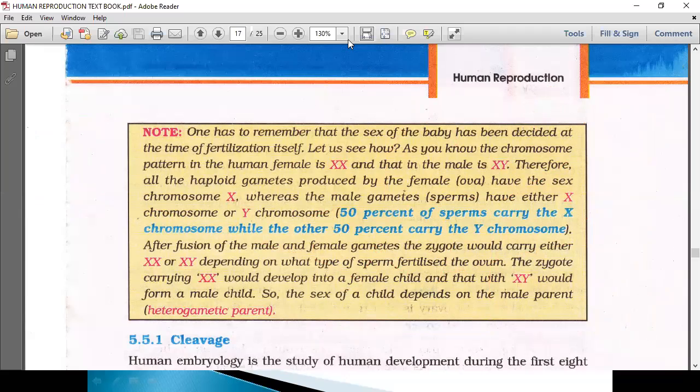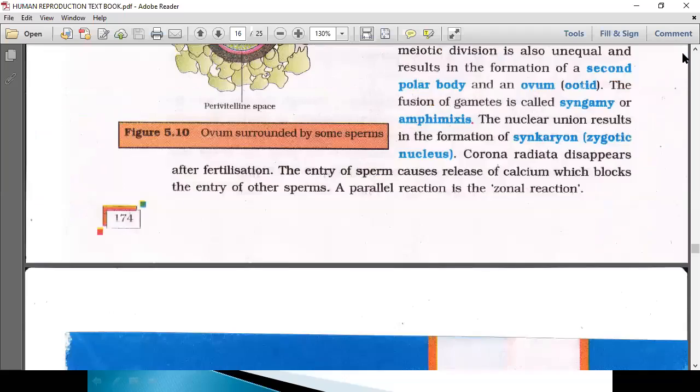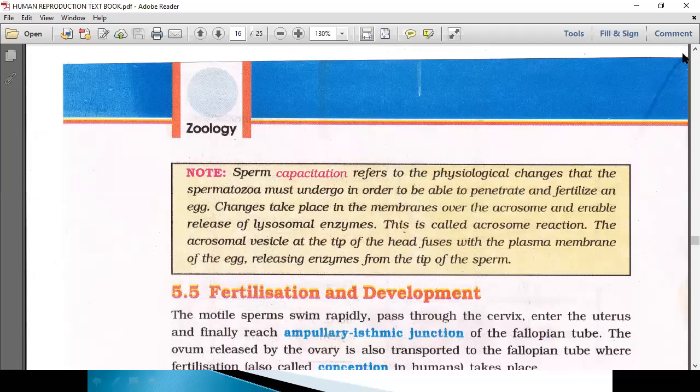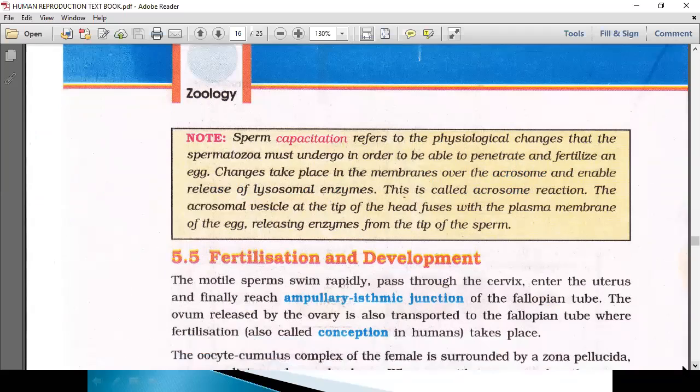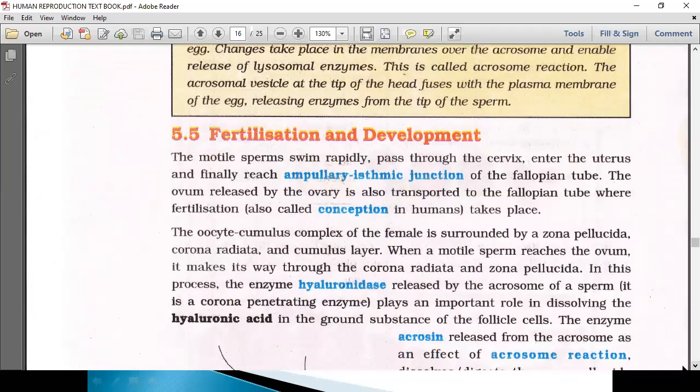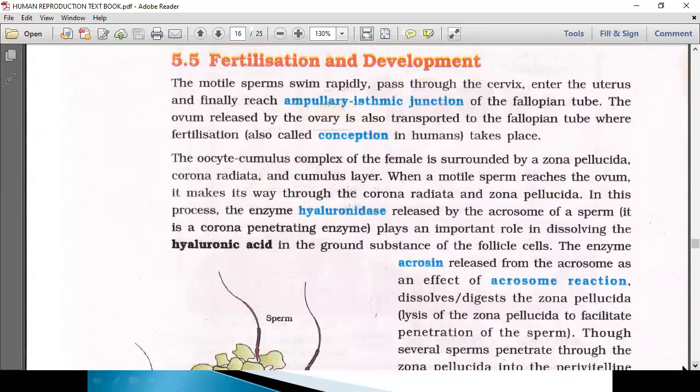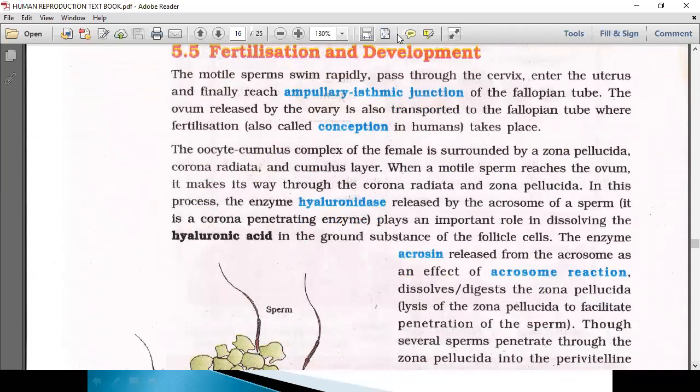So this is all about the events of fertilization. It is given very little in the textbook here. When we go into detail, you can understand the complete procedure. In that way, we took this particular topic today, fertilization, and then after that, the development process. Development is a very complicated process, so we begin the developmental process after this.